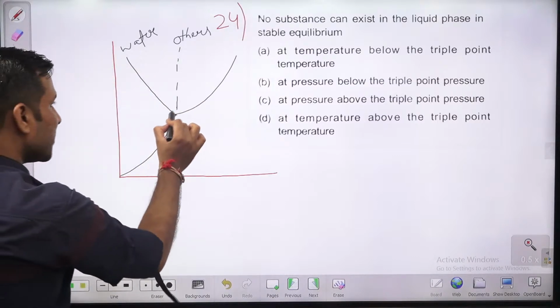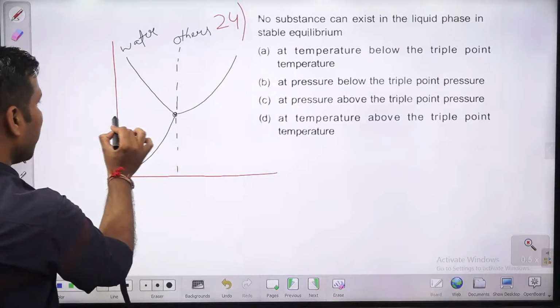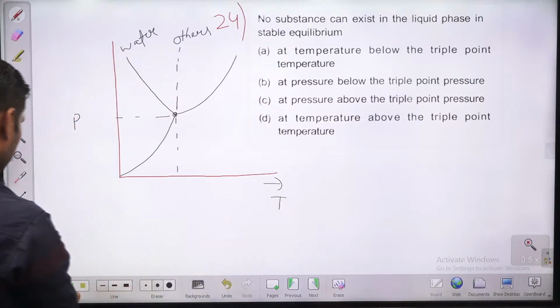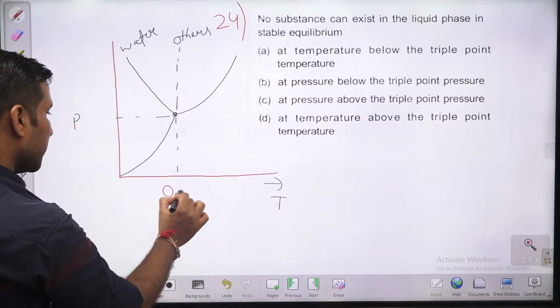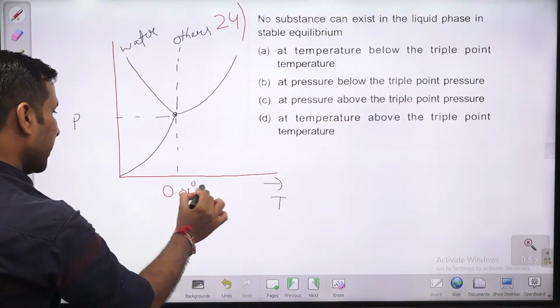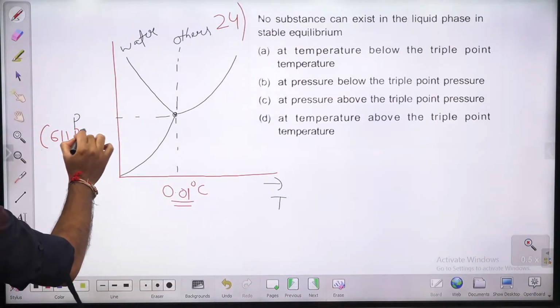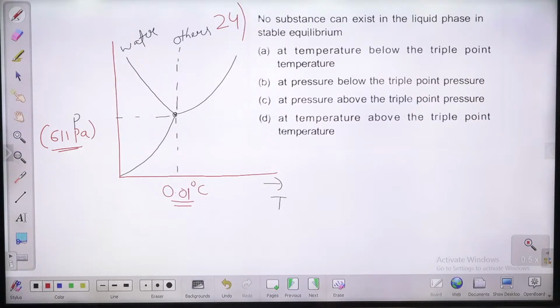Okay, and what is this, guys? This is the triple point temperature and triple point pressure. This is the PT curve. This is 0.01 degree Celsius, and this is 611 Pascal. This is the triple point temperature and pressure.